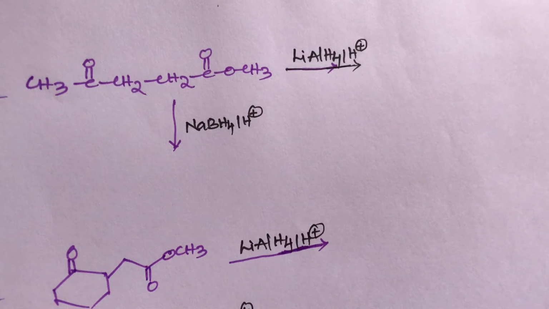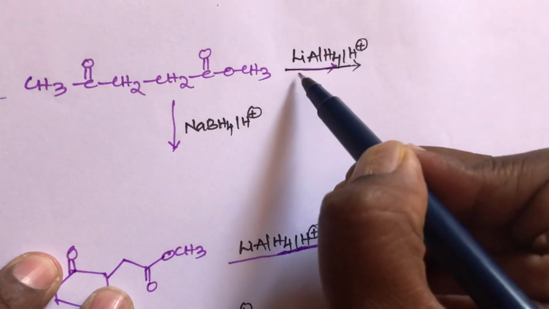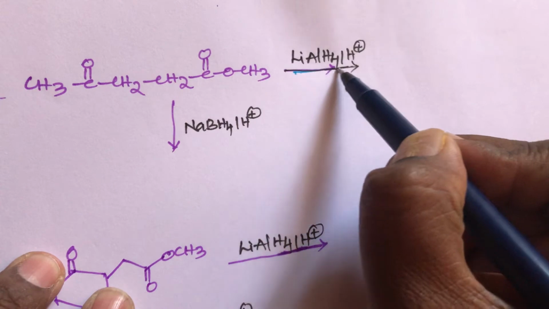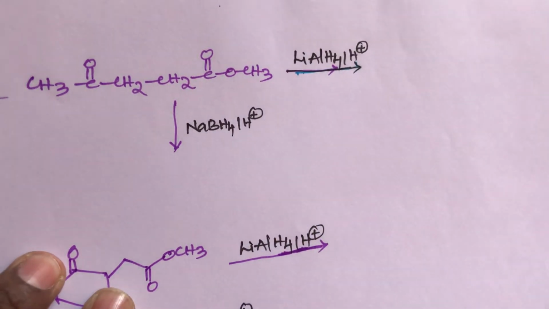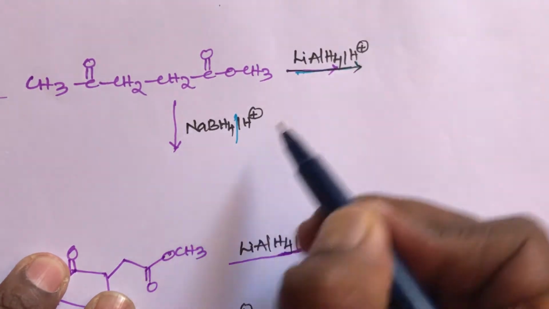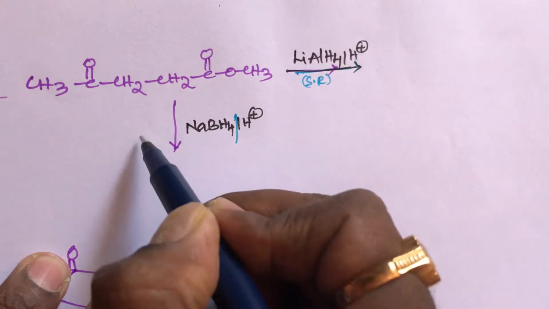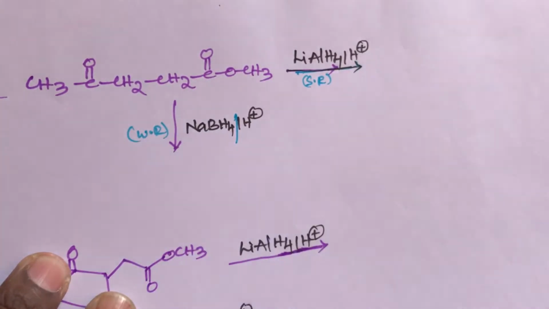Hello students. Next example, solve the following compounds. In the first example, this compound reacts with lithium aluminum hydride in the presence of acidic hydrogen, and the second one is sodium borohydride in the presence of acidic hydrogen. Lithium aluminum hydride is a strong reducer. Sodium borohydride is a weak reducer.